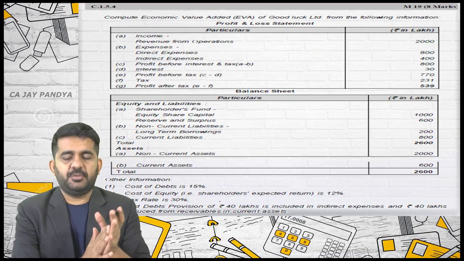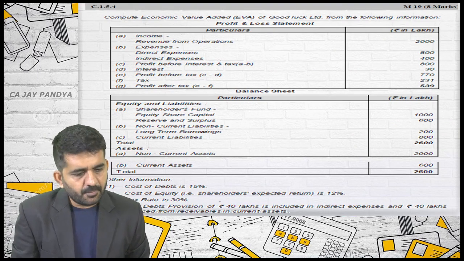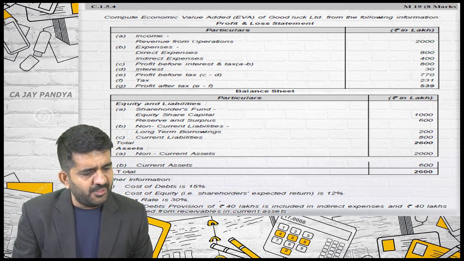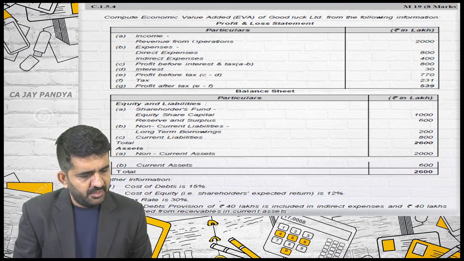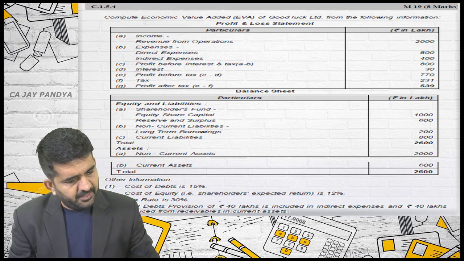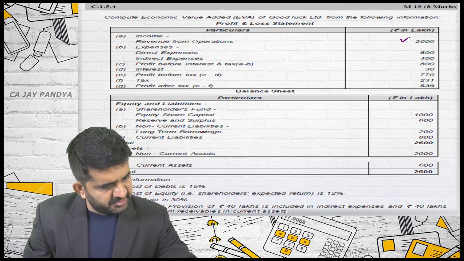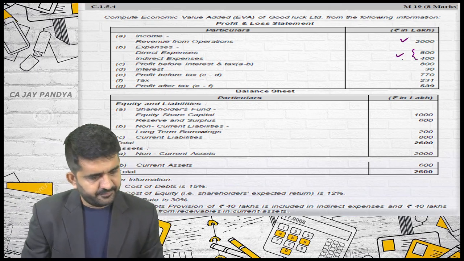Going to fourth question, 1.5.4. Compute economic value added of Good Luck Limited from the following information. They have given a full-fledged marginal costing statement. Income, revenue from operations is 2000. Direct expenses and indirect expenses are thus.